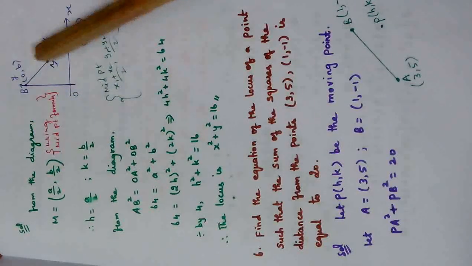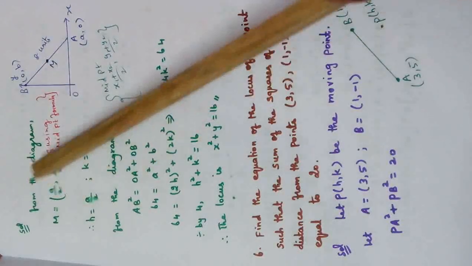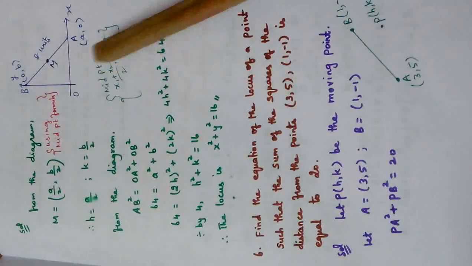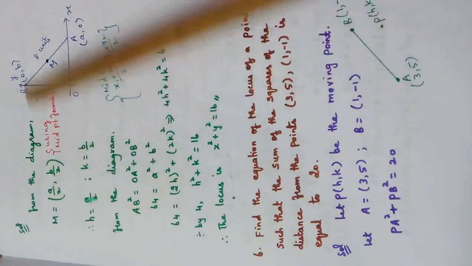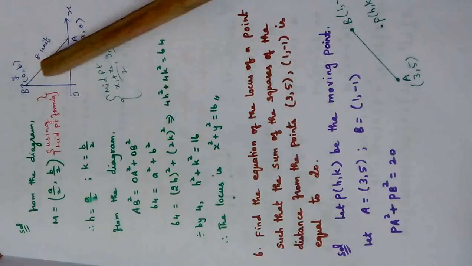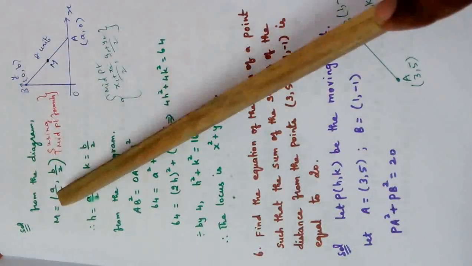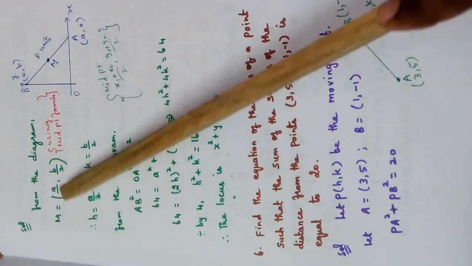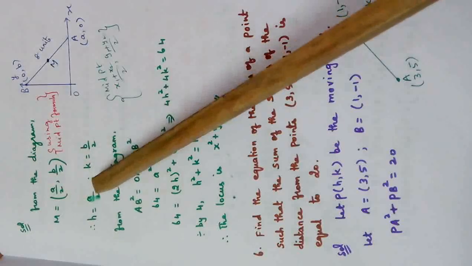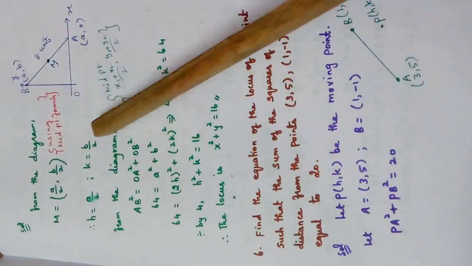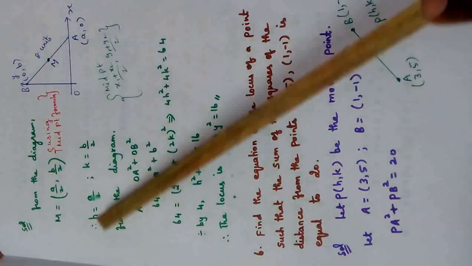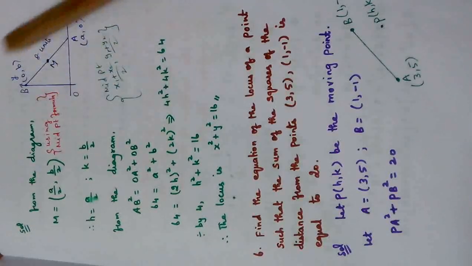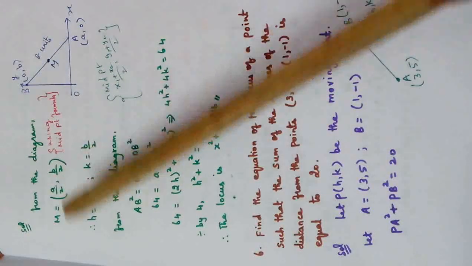So the coordinates of M are (a by 2, b by 2). Since we need to find the locus of M, the moving point is taken as (h, k). So h is equal to a by 2, and k is b by 2.